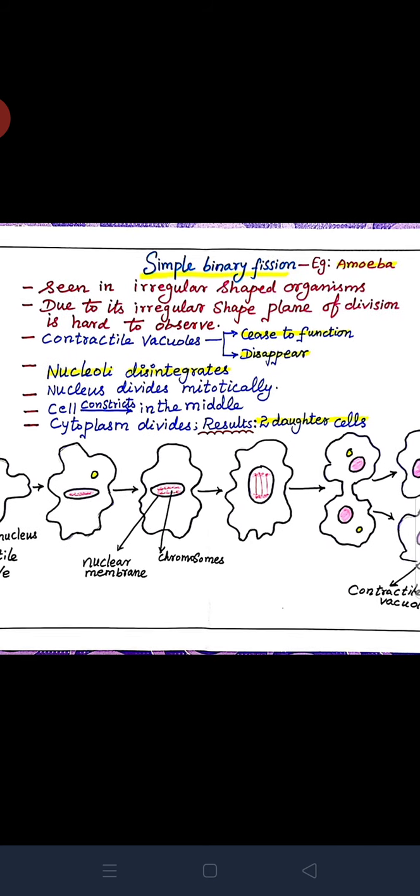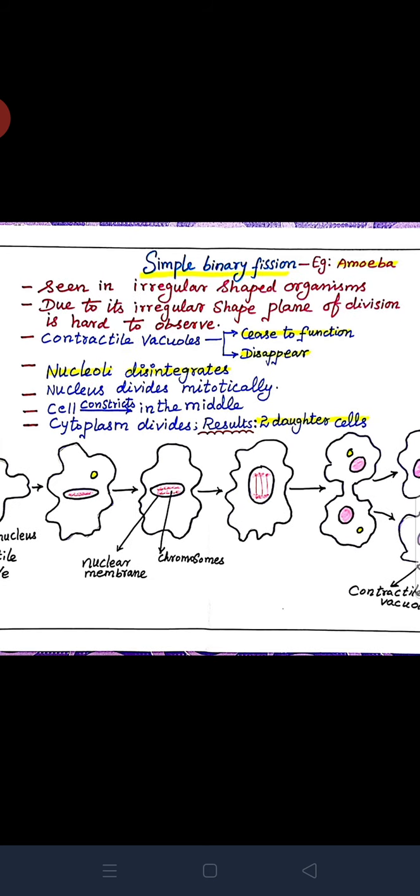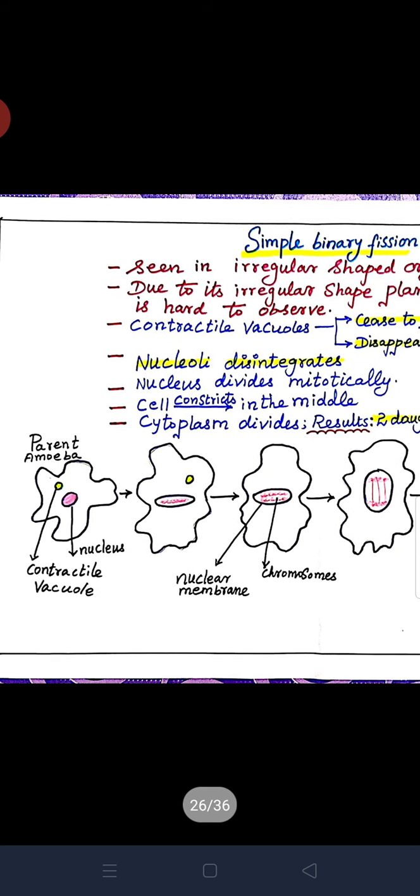A very good example is amoeba. It is seen in irregular shaped organisms. Due to its irregular shape, the plane of division is very hard to observe. We cannot see the proper plane in this division. See the picture? It's an entire amoeba.